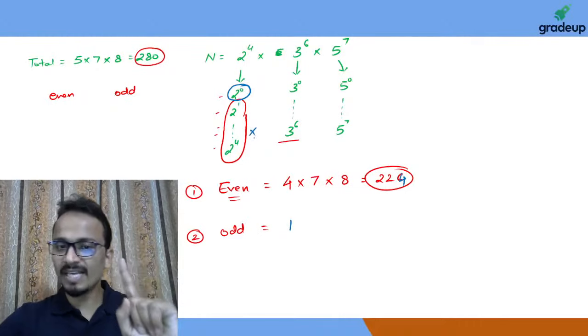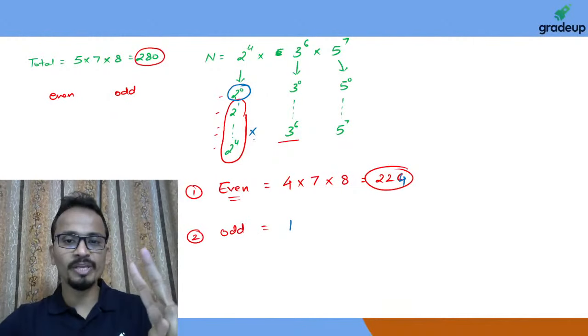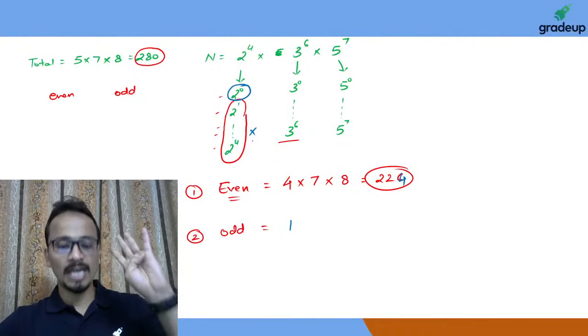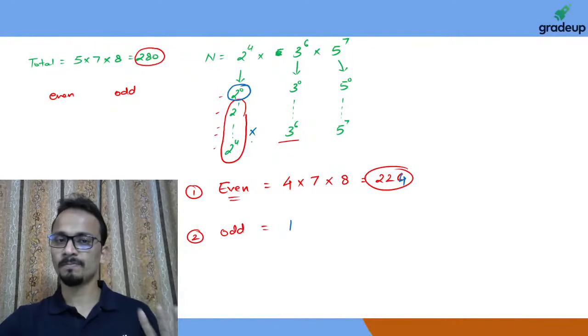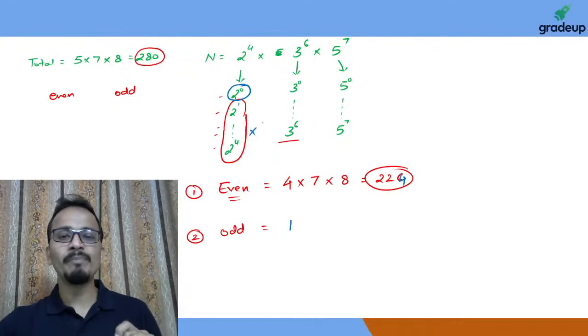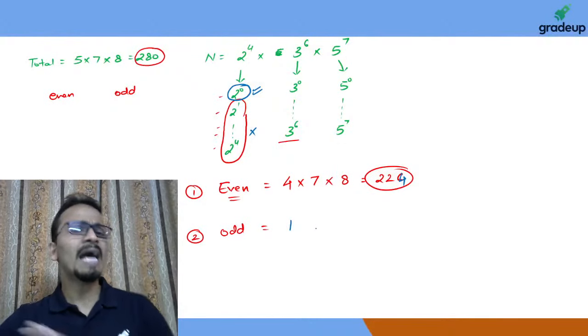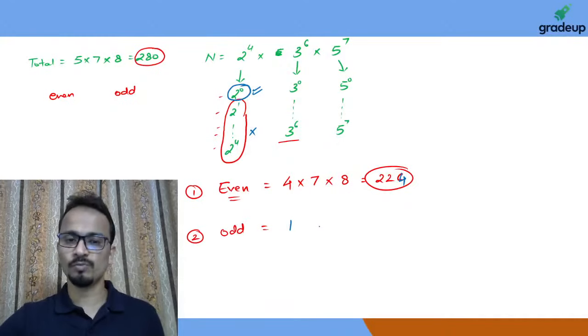2 raised power 1 cannot be used. 2 raised power 2 cannot be used. 2 raised power 3 cannot be used. And 2 raised power 4 cannot be used. So 2 can be used in one way only, which is 2 raised power 0, or I'm saying that I'm not using any power of 2.